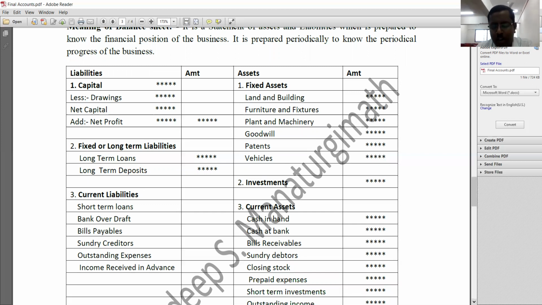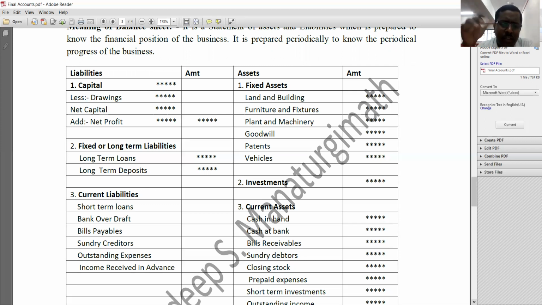Understood? So they must be recorded on the liability side of the balance sheet. Long-term liability means the liability which is due after 1 year, which is to be paid after 1 year or 2 years. They are called long-term liabilities. If any liability needs to be paid within 1 year, they are called short-term liabilities, which are nothing but current liabilities. So four prominent current liabilities are creditors, bills payable, bank overdraft, and outstanding expenses. Usually these items appear in the trial balance.